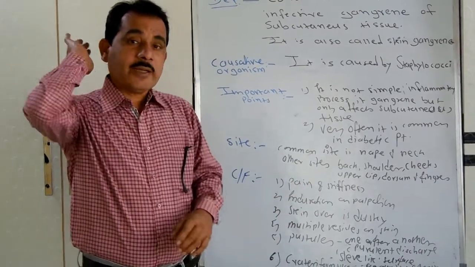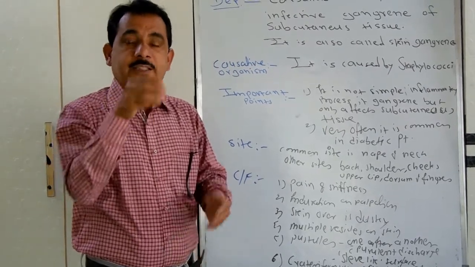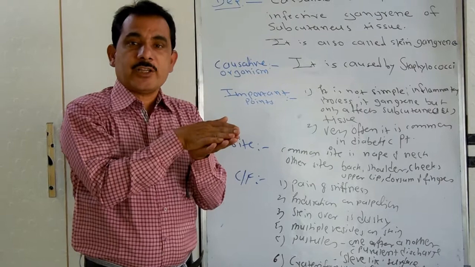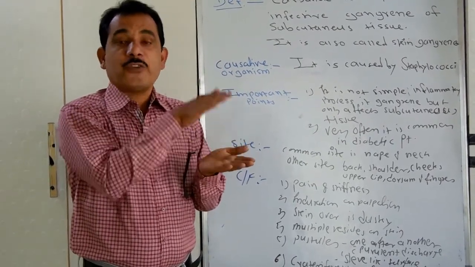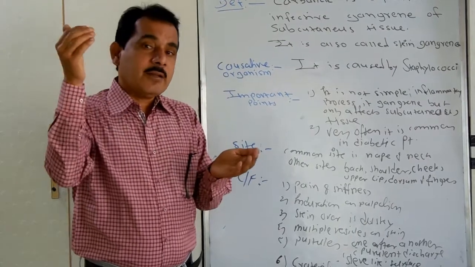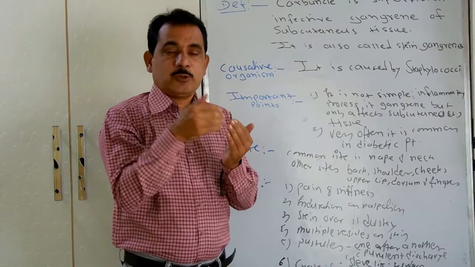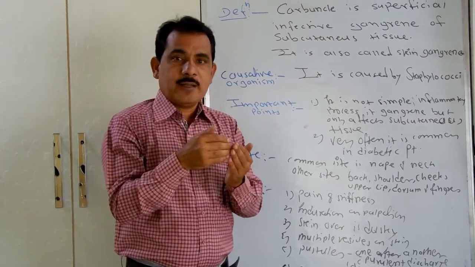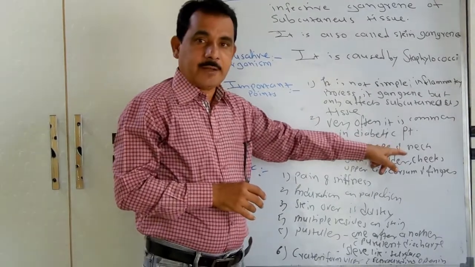Why? Because at the nape of the neck, the skin is porous due to the presence of more hairs, and the skin is loosely attached to the subcutaneous fascia, the superficial fascia. So the staphylococcal bacteria easily penetrate through the porous skin, and it most commonly develops in the nape of the neck.